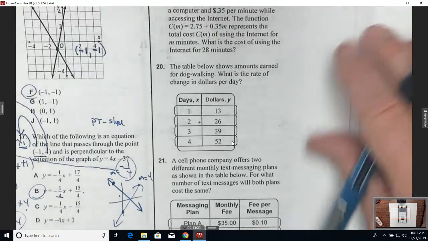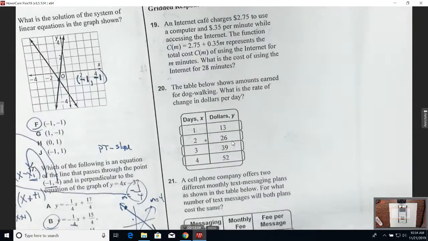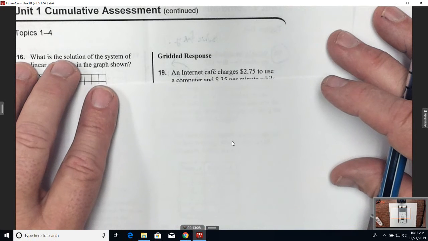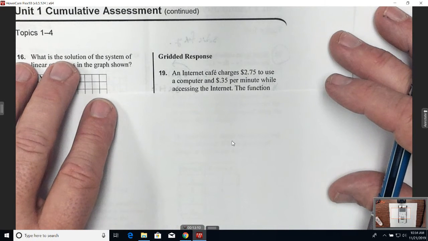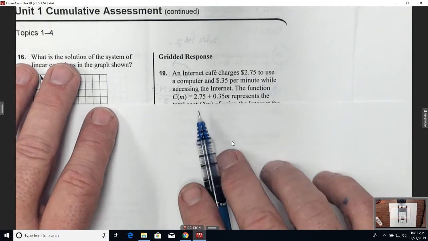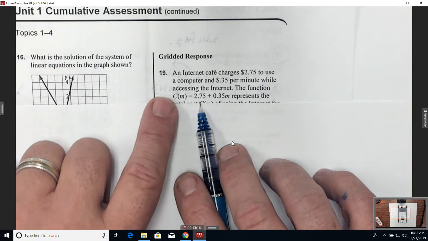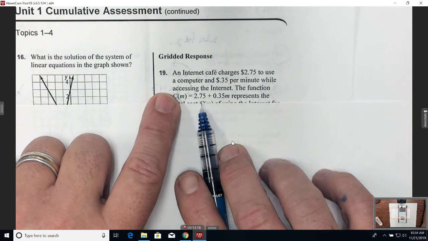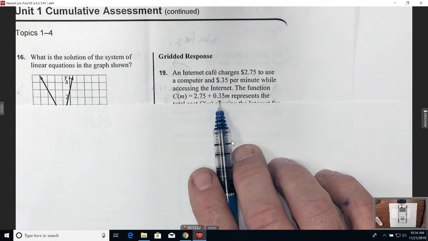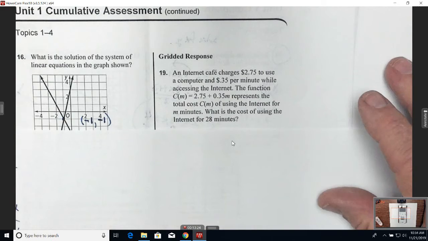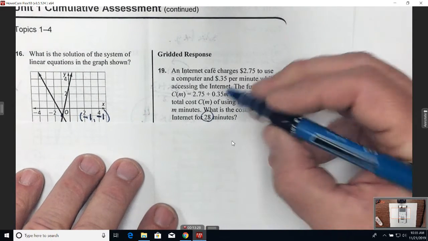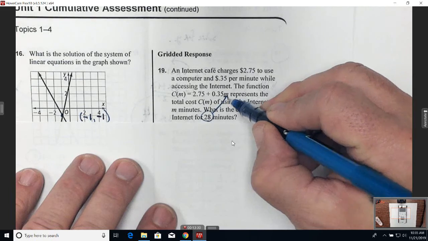Alright, let's try to get these 4 done. And then I'll give you the rest of the class period to work on this on your own. An internet cafe charges $2.75 to use a computer and 35 cents per minute while accessing the internet. The function C of M is equal to $2.75, which is what? A flat fee for the computer plus 35 cents per each what? Minute. Represents the total cost. What's the cost of using this for 28 minutes? Guys, all you got to do is plug in the 28 where? For your minutes and solve it.